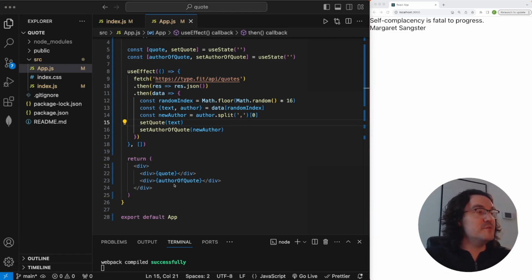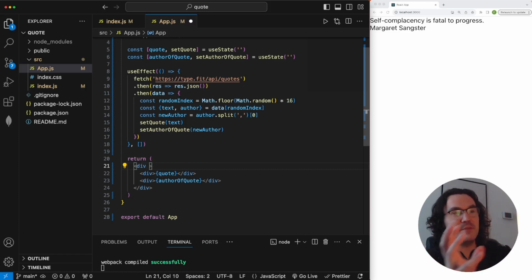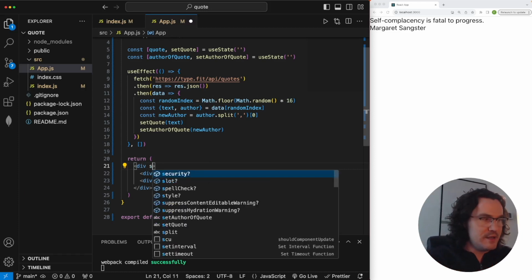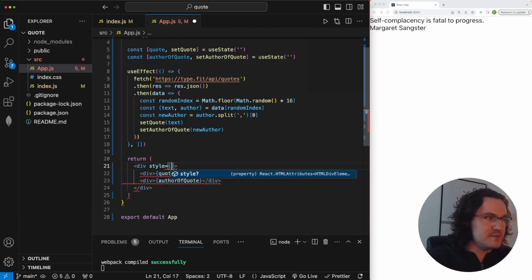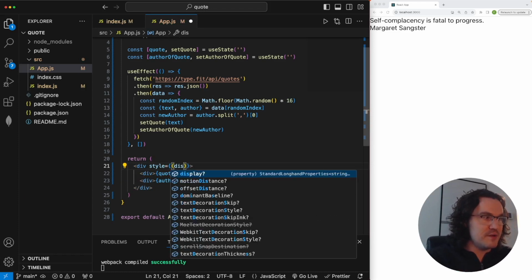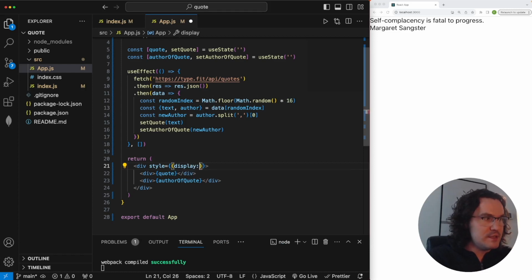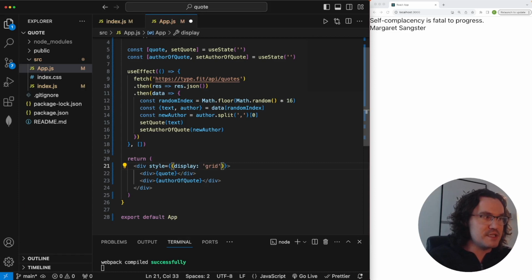The final step we're going to do before we're done is some old school inline styling just to move the app into the middle of the page so it looks a little bit better. Again, it's going to be incredibly minimal styling, but I don't want to spend too much time doing styling on at least this video. So we're going to go style, double curly braces in order so that in React this will output, display, and then we need to put this in a string, different than regular CSS.